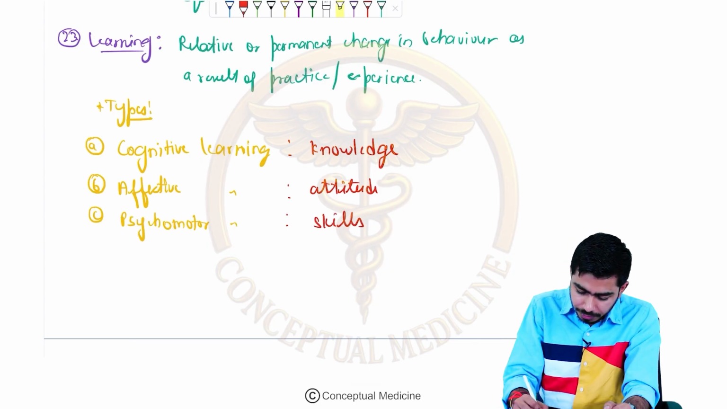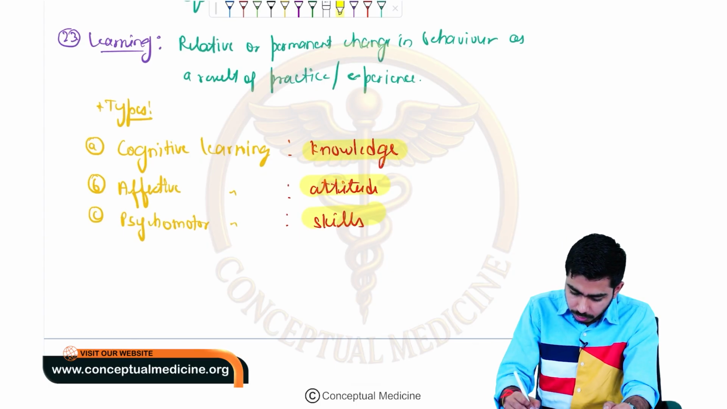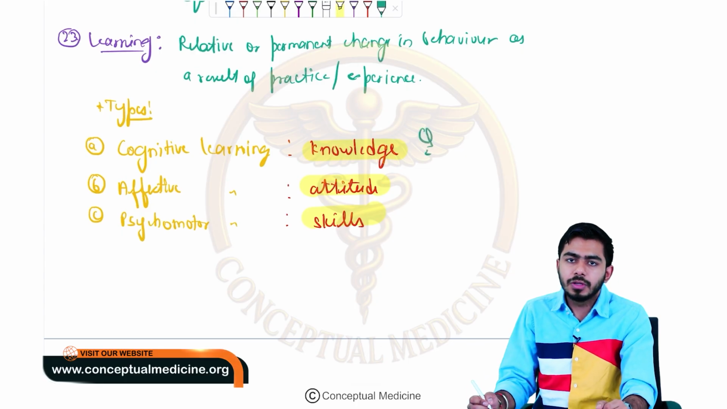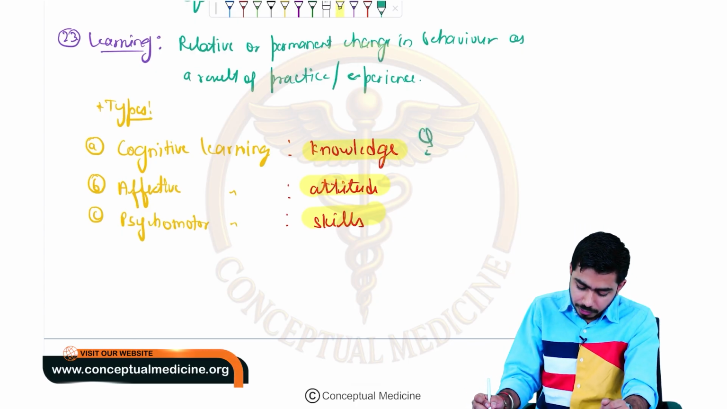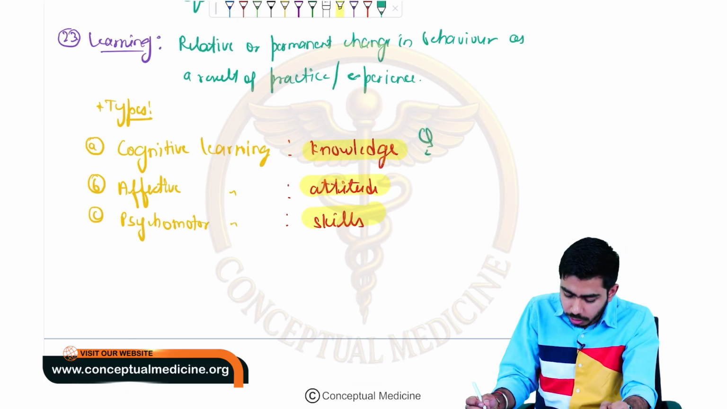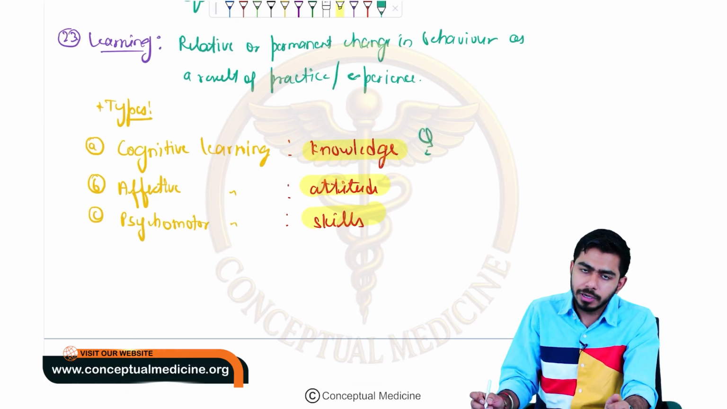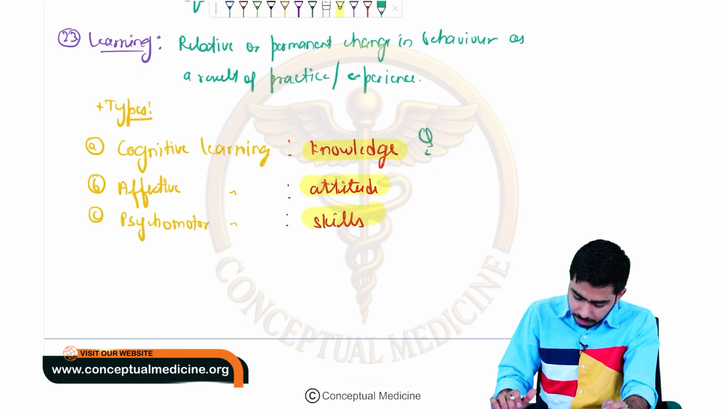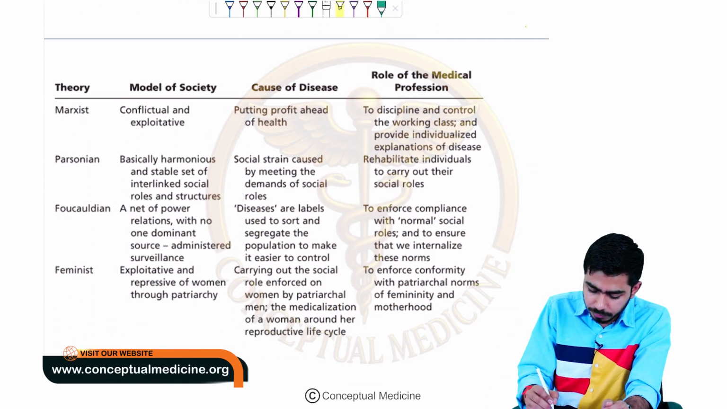Please remember, this is very, very important from an exam point of view. It has already been asked as well. Cognitive learning, affective learning, and psychomotor learning are associated with knowledge, attitude, and skills respectively. Now that we have talked about that, we shall be talking about some theories.